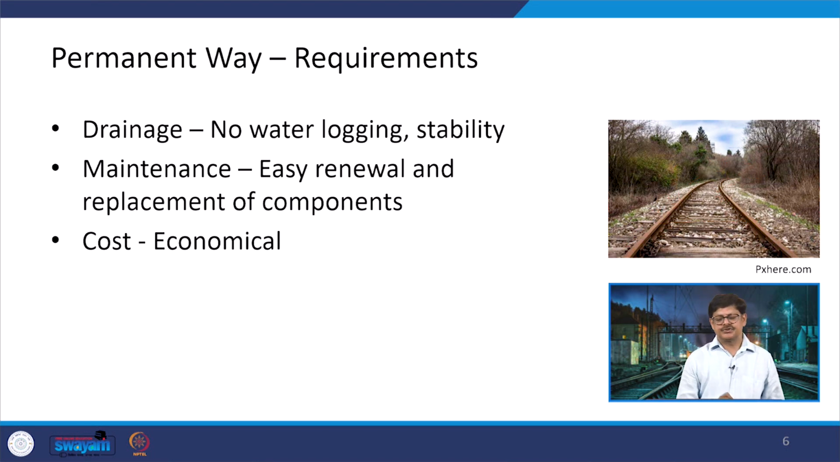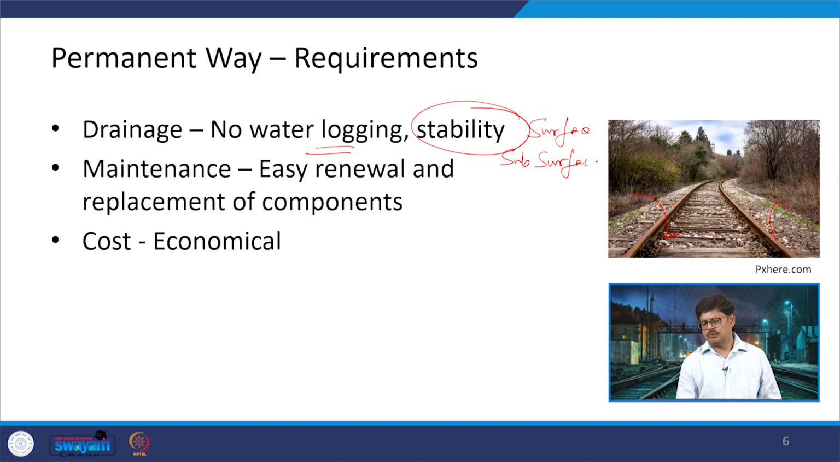Another one is the drainage. Now, no water logging should be there. If the water is coming on this track and it is percolating into the track, it will create problems to the material which has been used here, and that is where it will create a problem to the stability of that track. So, this is also an important aspect we probably need to look at in terms of surface water as well as subsurface water.